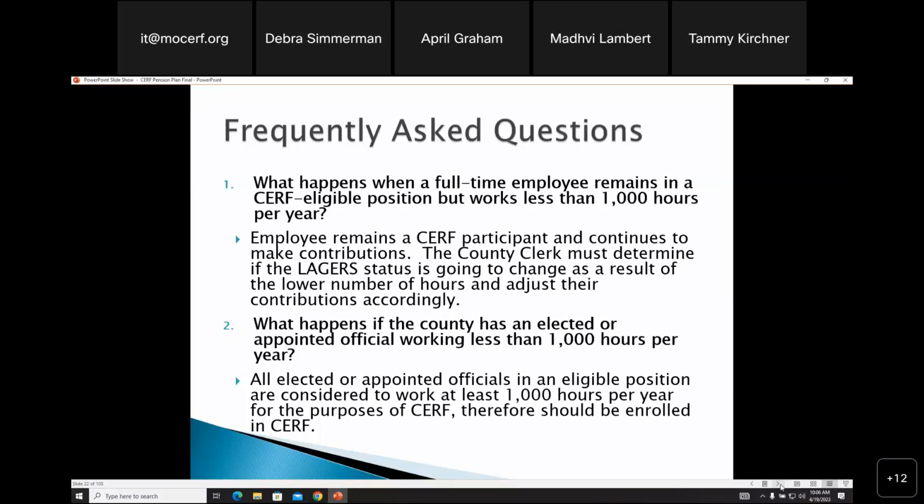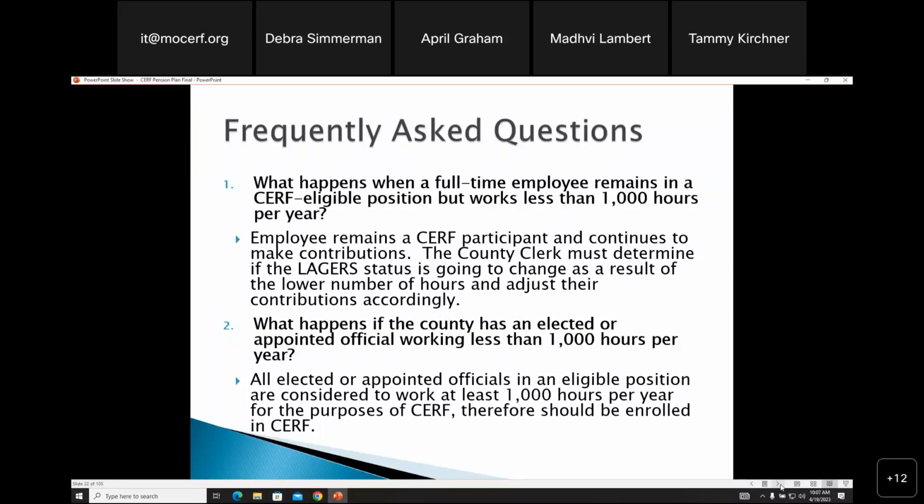So when a full-time employee remains in a SERF-eligible position but works less than 1,000 hours, you need to determine if the logger status is going to change as a result of the lower number of hours and adjust their contributions accordingly. Loggers counties are different. Some are 1,000, some are 1,250, some are 1,500, but if their logger status is going to change, then you need to submit that on the change form as non-loggers. Their contributions would then go up to 6%.